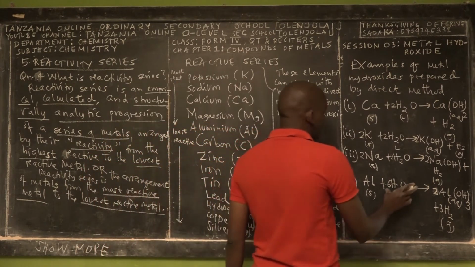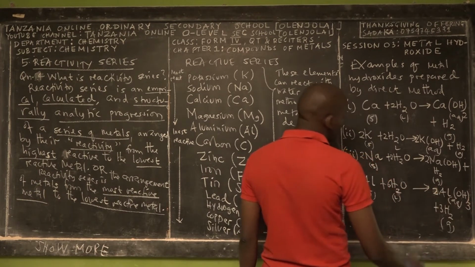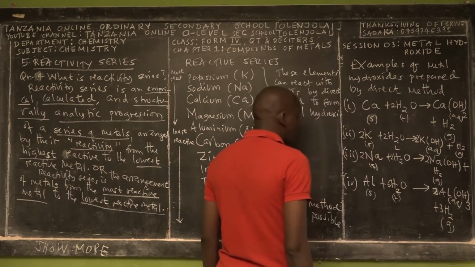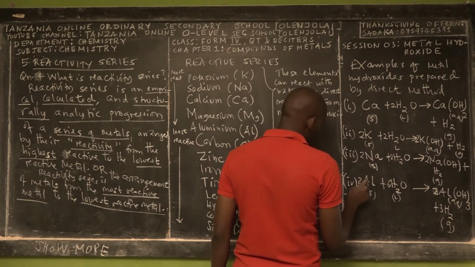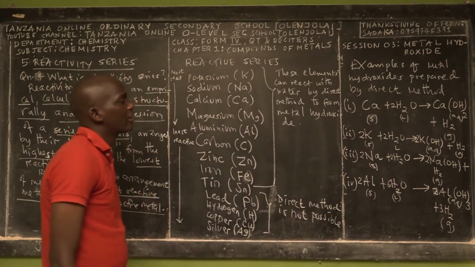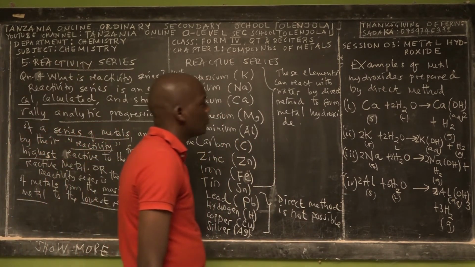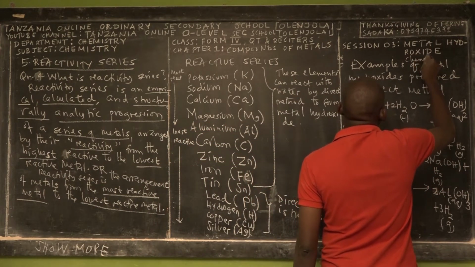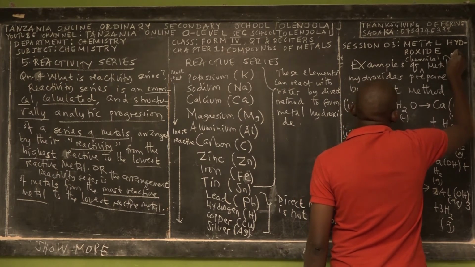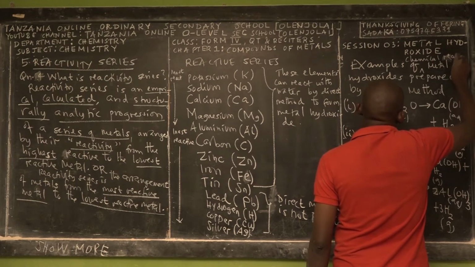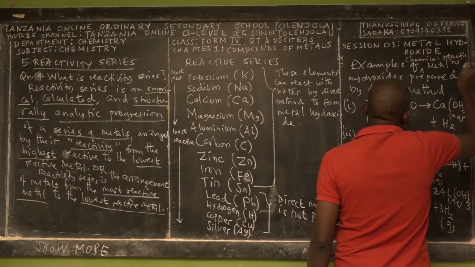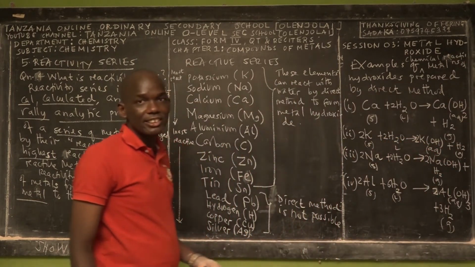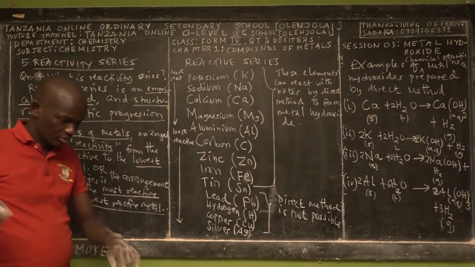Here we have 6 oxygen atoms, and here you have 6 oxygen atoms, so they are balanced. Here we have 2 atoms of aluminium, so here also we have 2. So these are the examples of chemical reactions of metal hydroxide prepared by the direct method.